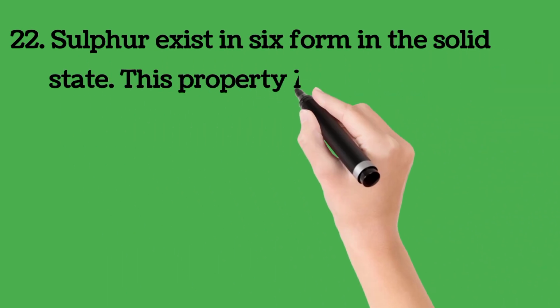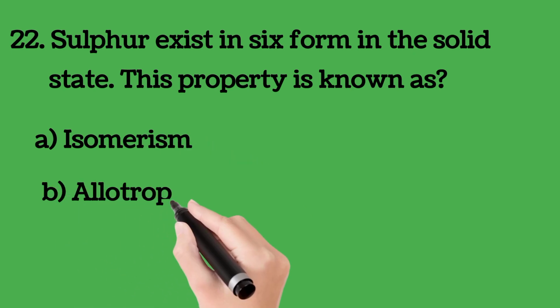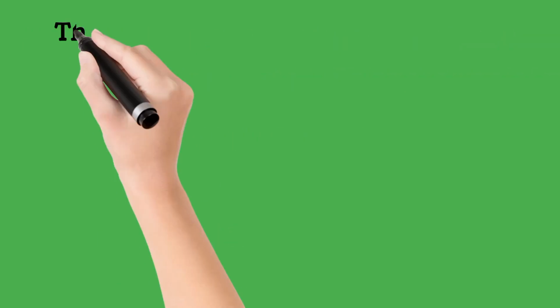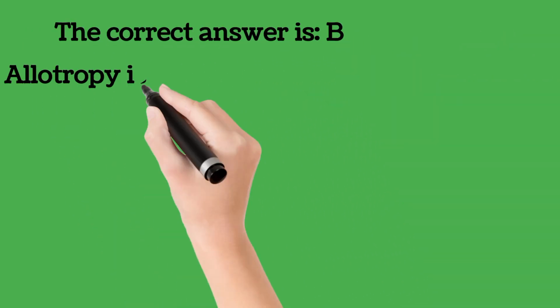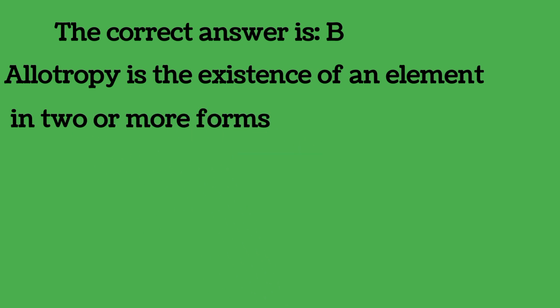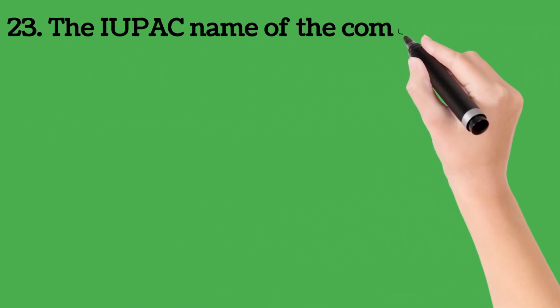22. Sulfur exists in 6 forms in the solid state. This property is known as A. Isomerism, B. Allotropy, C. Isotopy, D. Isomorphism. What's the correct answer? The correct answer is B. Allotropy. Allotropy is the existence of an element in two or more forms. There are some other elements that exhibit allotropy too.